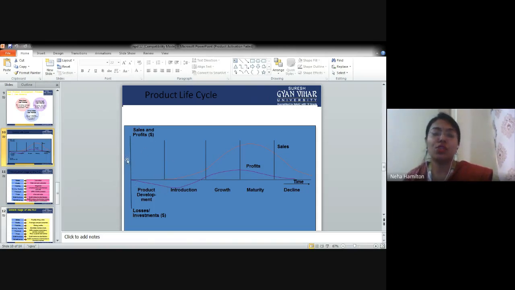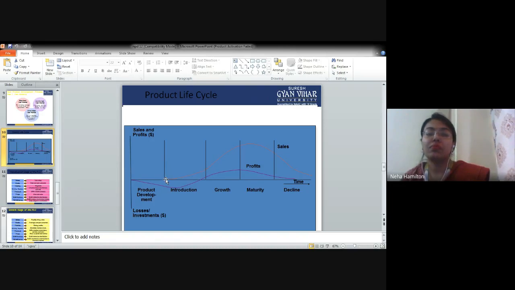Whenever you launch a new product, there has to be some marketing research or new product development research. So that's why the product life cycle starts from this stage, not this stage, right? Is this point clear why the product life cycle is starting from here? Because initially we are going for product development, product screening, product testing, all these things.